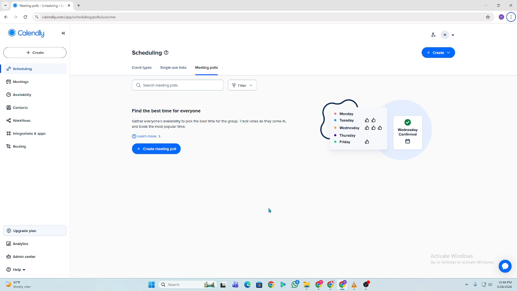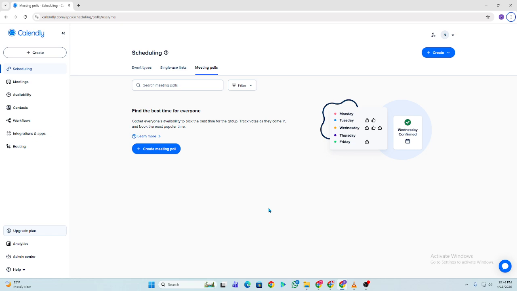First thing, go to Google Forms and sign in with your Google account. Make sure you're logged in properly. Next, click on Blank Form or choose a template. So, this is where you start building your form. All right? Add a title and description. I mean, this helps people understand what the form is for.